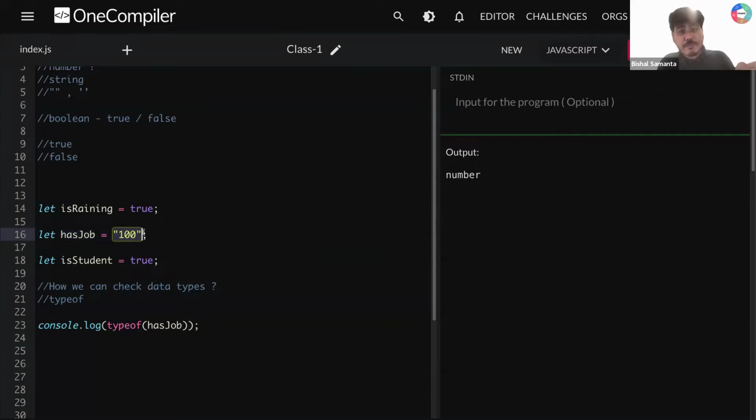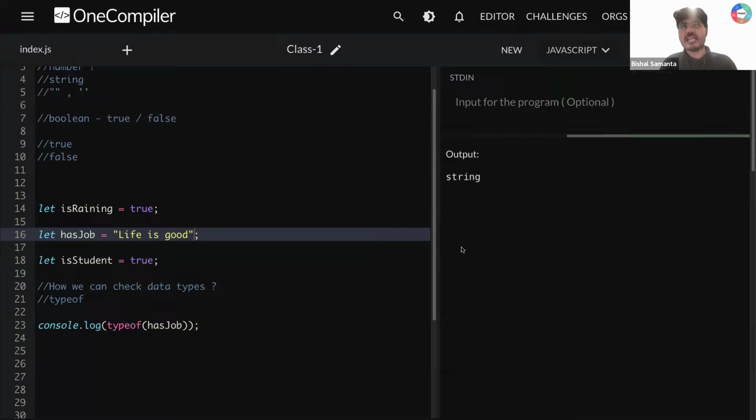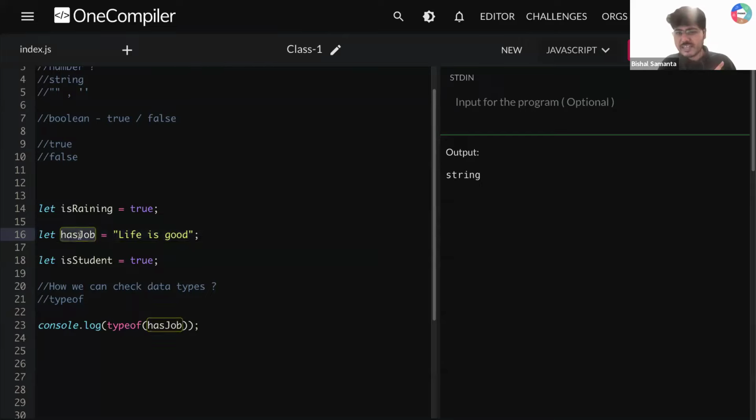क्या ये एक number है? No, this is not a number. So whenever you will be using double quote, this is nothing but a string data type in JavaScript. So you can see I'm getting string, not a number, right? So again, I can write anything. So life is good, right? Good. So now if I run this thing, can you see again I'm getting string because this is a string value that I have stored into this particular variable.